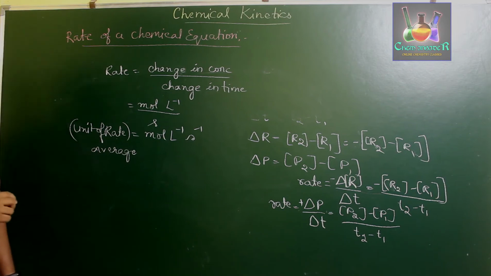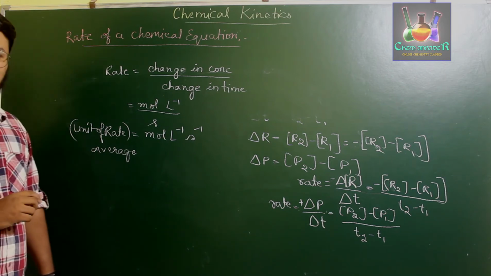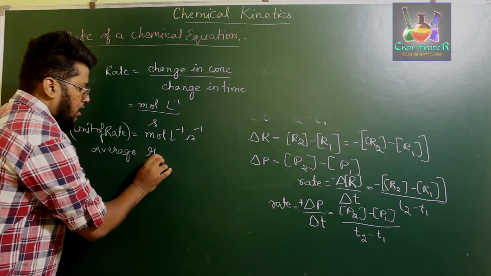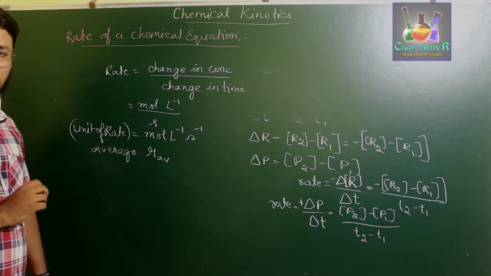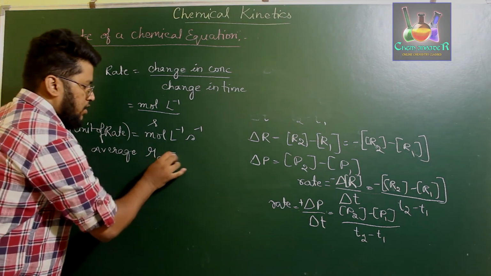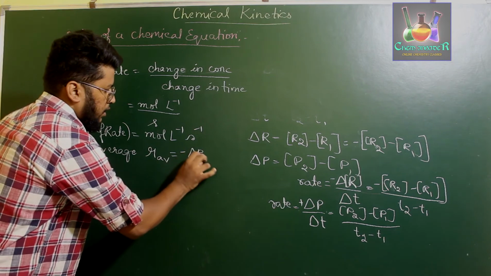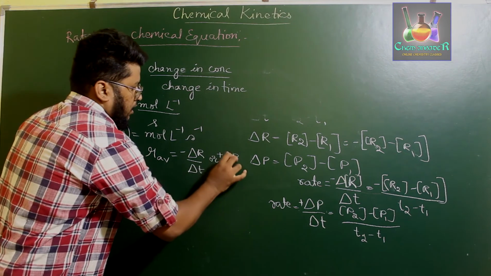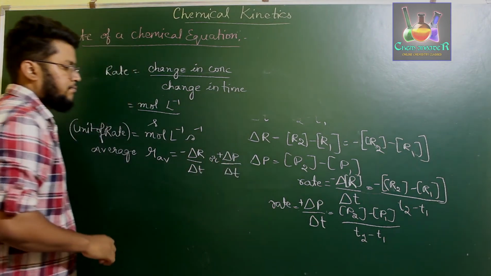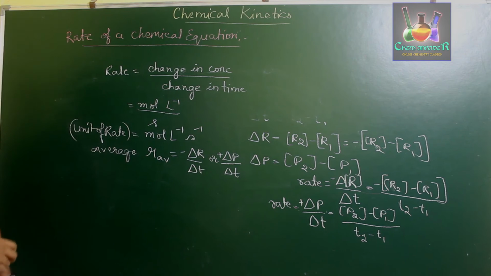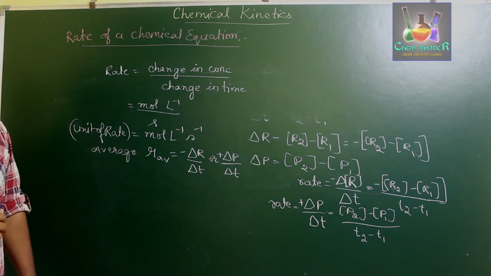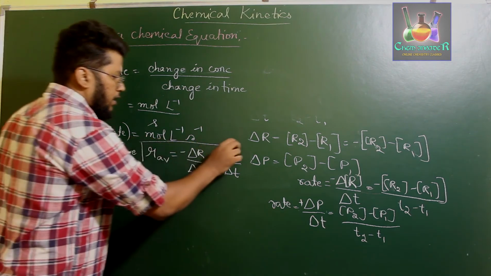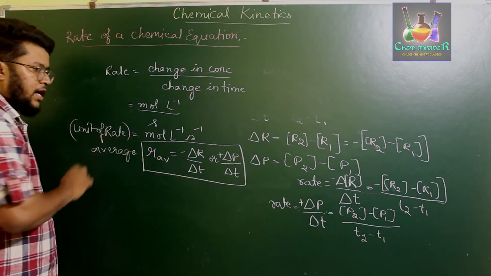It is denoted by the symbol R_av. Therefore, R_av is equal to minus delta R by delta t or plus delta P by delta t. So that is the equation which is used to calculate the average rate of a reaction.